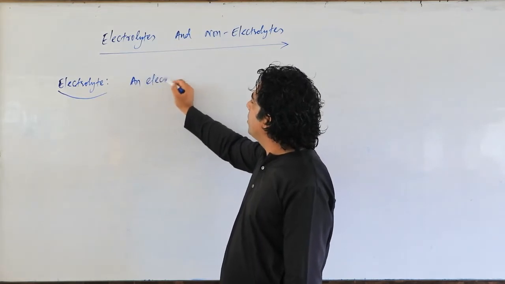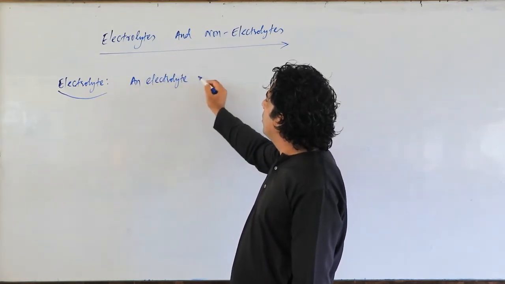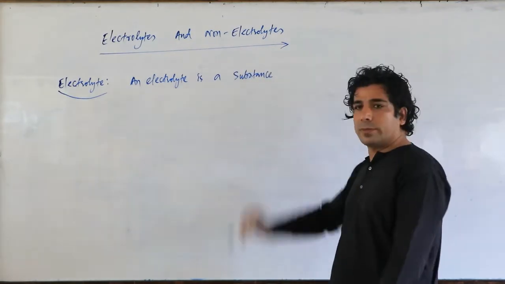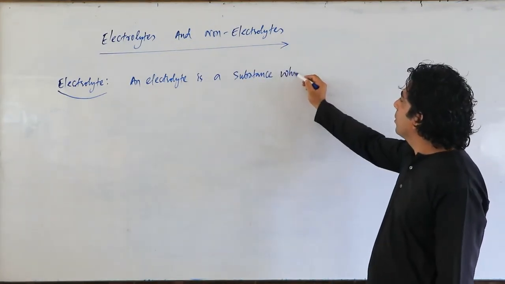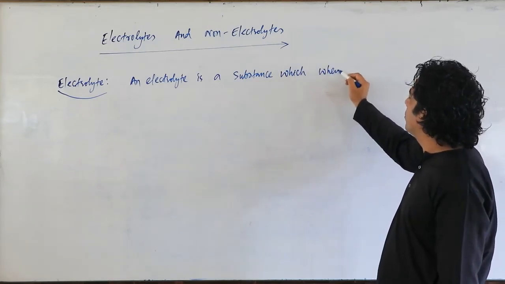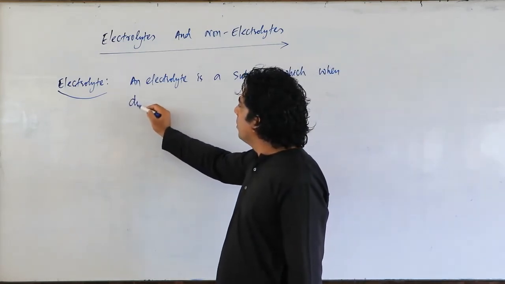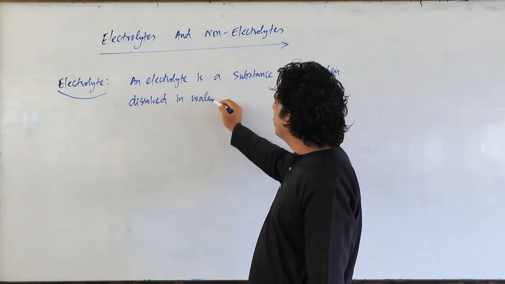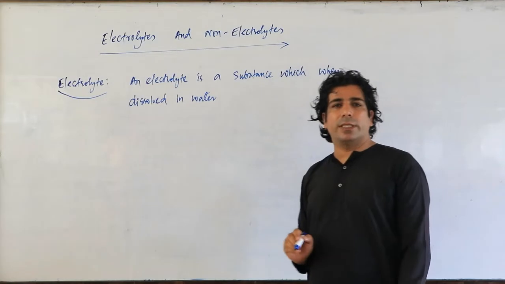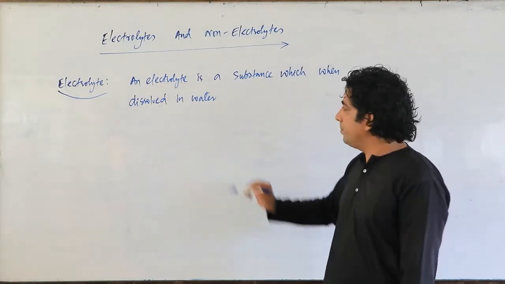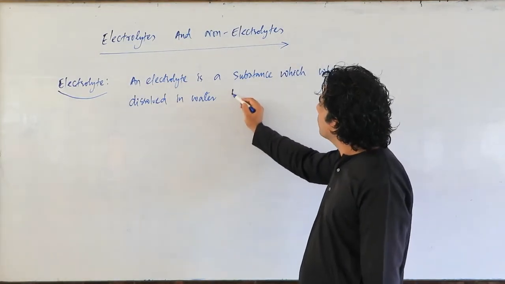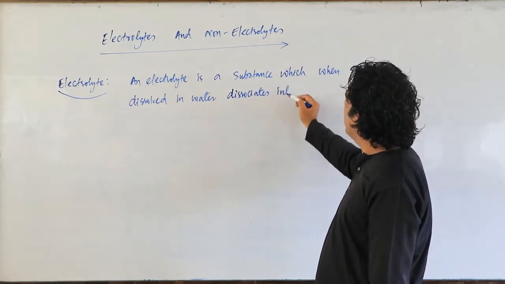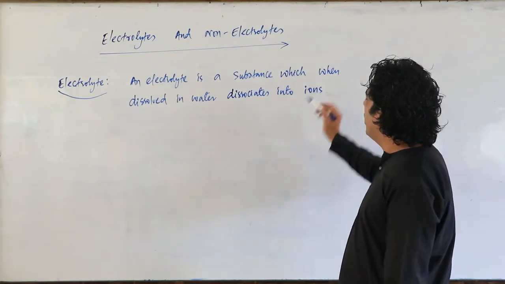an electrolyte is a substance which, when dissolved in water, dissociates into ions.